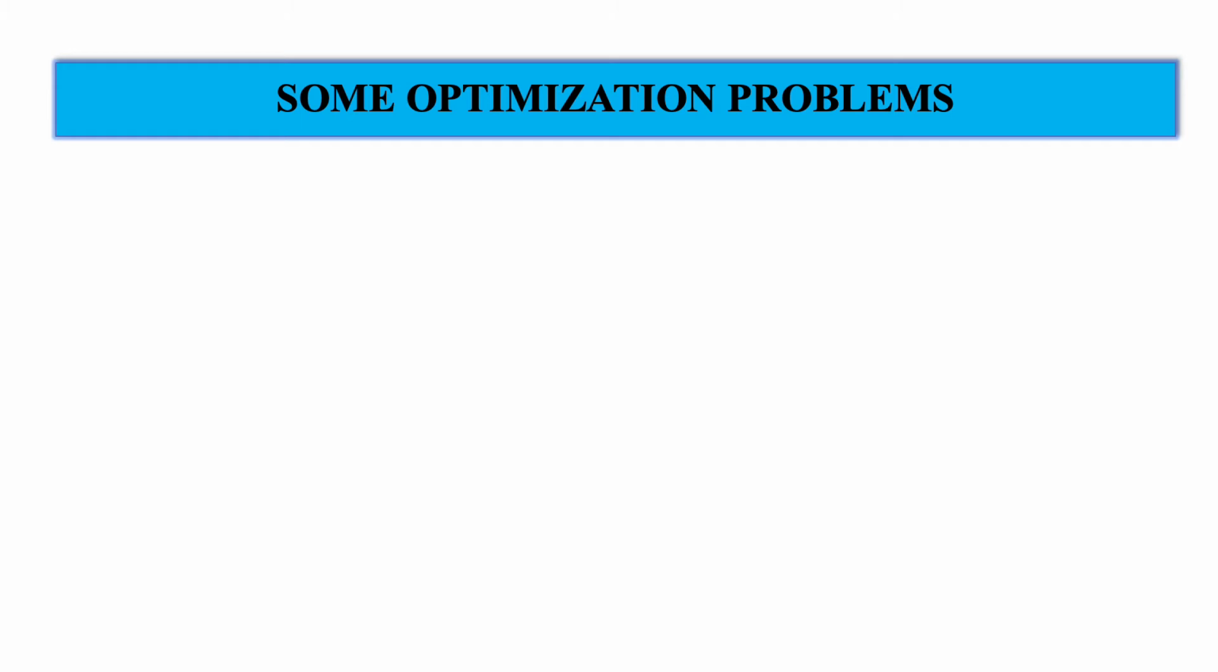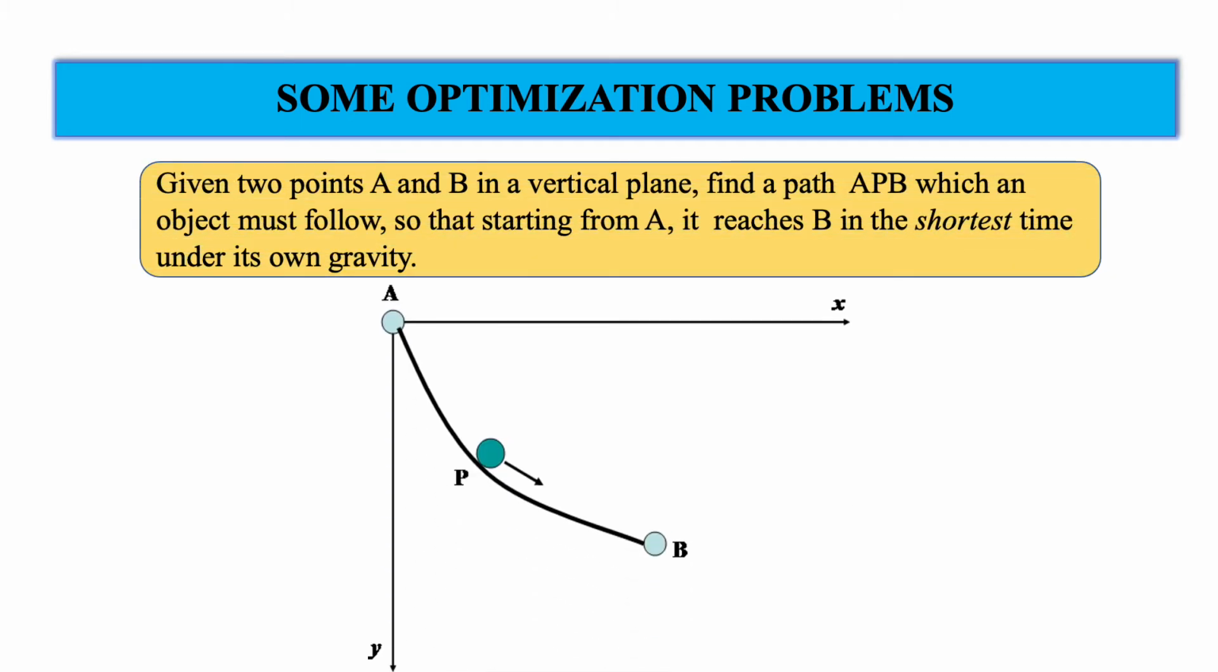Now here is another problem. The points A and B are on a vertical plane and there is a small ball which we want to roll from point A to point B, and the aim is to find the path or the curve such that if the ball follows that path A, P and B, it will reach B in the minimum, shortest time under its own gravity. So there is no other force acting on this ball. And we are interested in finding the curve which the ball should trace so as to reach B in the shortest possible time.